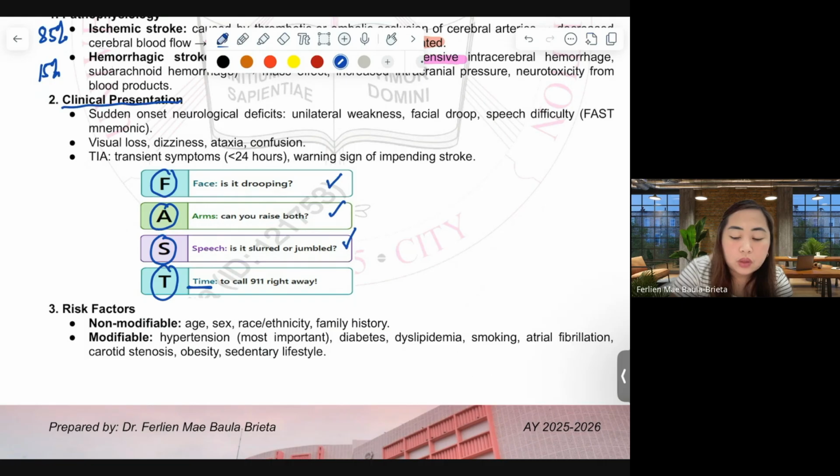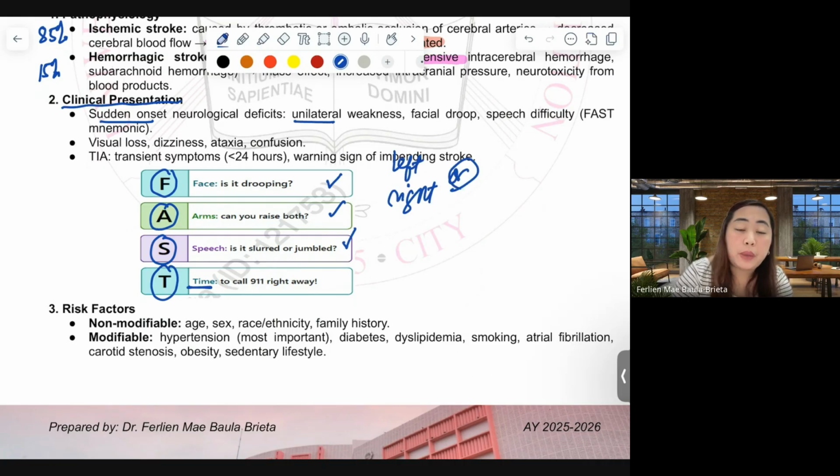Basically, it is the sudden onset of neurologic deficits in a patient with long-standing hypertension. The patient will feel unilateral weakness, either left or right.